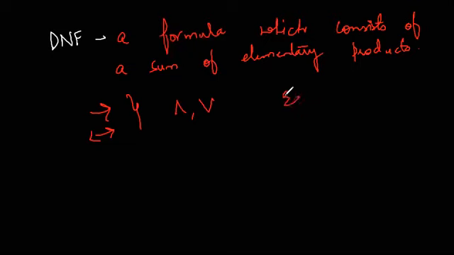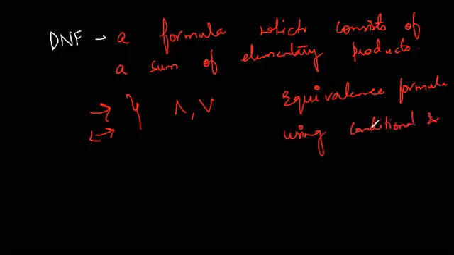So you are supposed to use the equivalence formulas for the conditional and biconditional. Basically, in the case of disjunctive normal form and conjunctive normal form, we will only be dealing with the symbols and, or, and negation. So both of these are to be replaced by and, or, and negation.